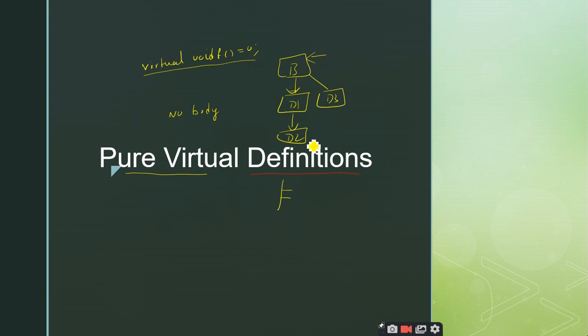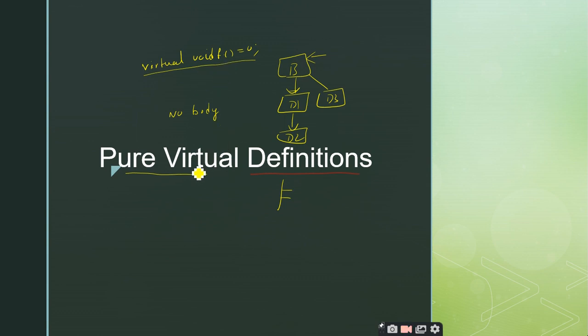Then how can I add one or two statements inside these functions, inside this pure virtual function? It means that pure virtual definitions cannot be added inside the base class. It will raise an error. Pure virtual definition should never be added inside the base class.